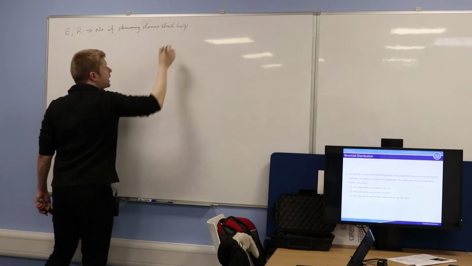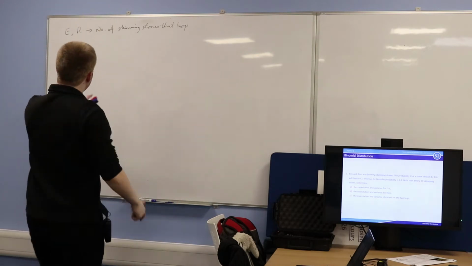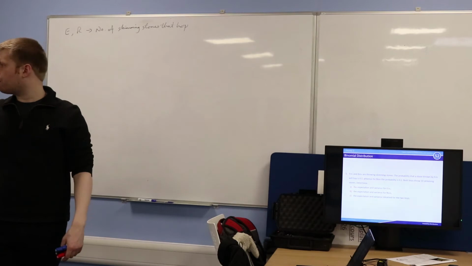They both throw 10 skimming stones each, and these random variables, E for Eric and R for Ross, correspond to the number of skimming stones that will hop. So I define my random variable first.